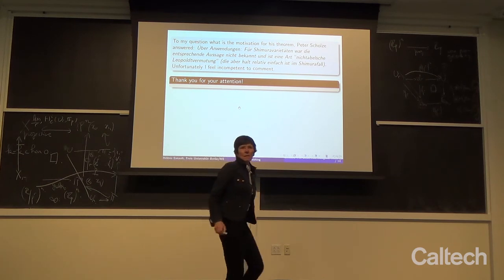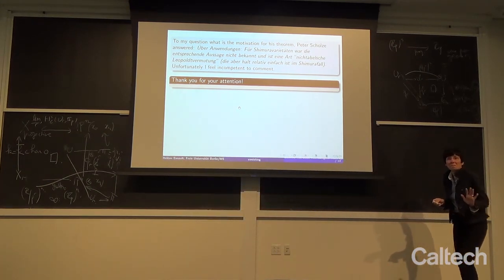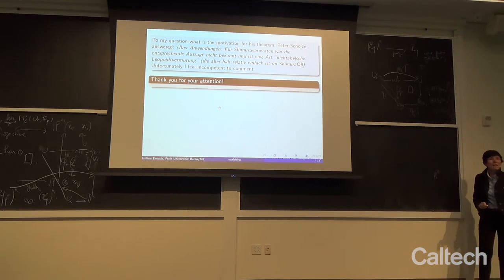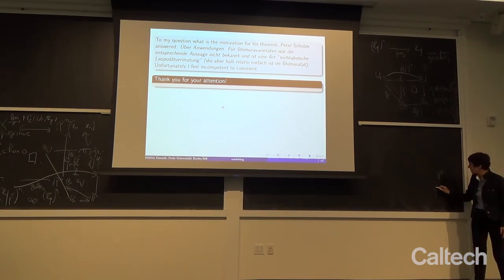Let us do this on P2. Start small. Let us be very modest. Let us take p equals 2.